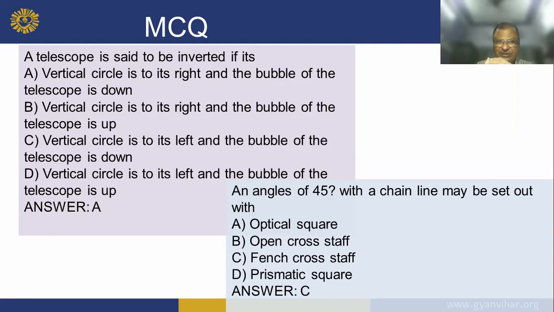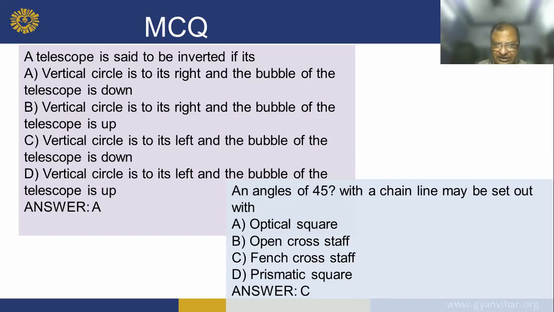A telescope is said to be inverted if its, so which is the correct answer? Correct answer is A, vertical circle at the right, and the bubble of the telescope is down.